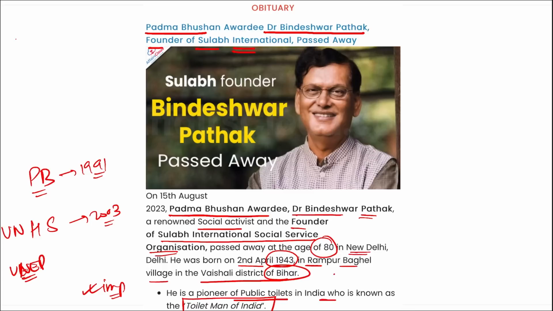Then apart from this, he also received in 2016 the World Health Organization's Public Health Champion Award. So these are some of the awards that were given to him: the WHO Public Health Champion Award, the UNEP Global 500 Scroll of Honor Award, the Stockholm Water Prize also, then the Padma Bhushan in 1991, and in 2003 the UN Habitat Scroll of Honor.